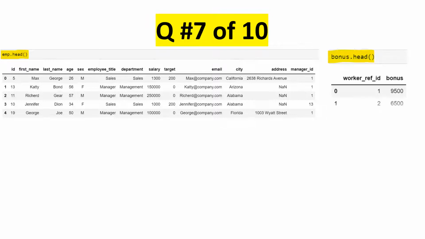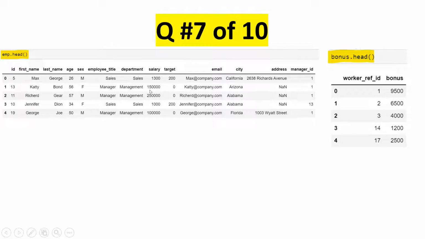Hello everybody, now here we are at the 7th question. Here, given a table named employee and the other table which is named bonus, you can say BNS also, we might have an actual data frame with a different name. Here it is just for illustration, but the data frame is correct, just the name could be different. Okay, so here is the employee table and here is the bonus table.